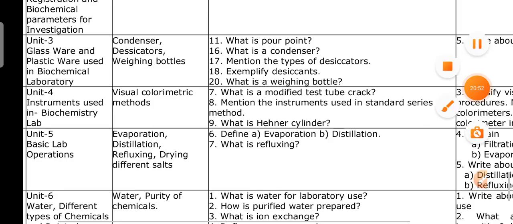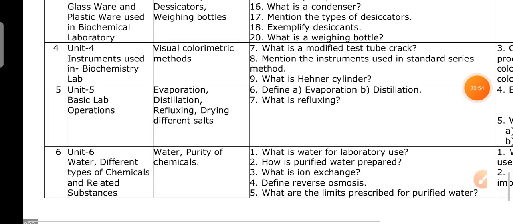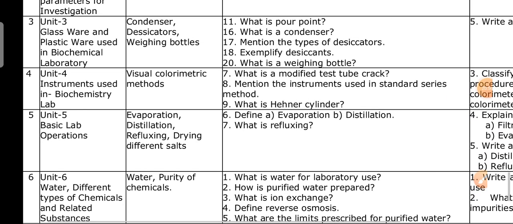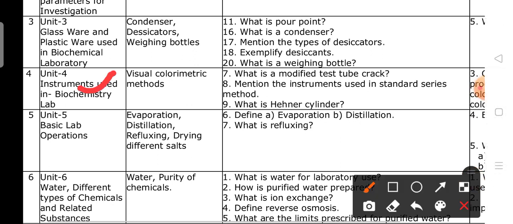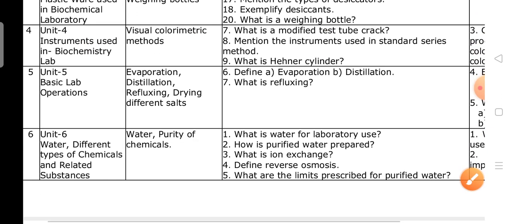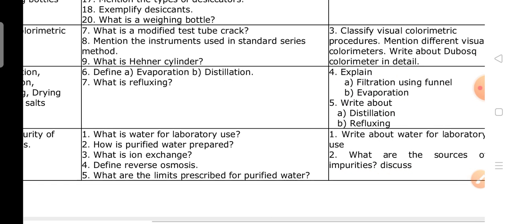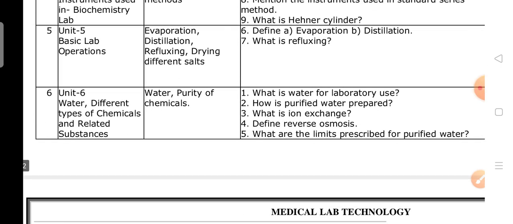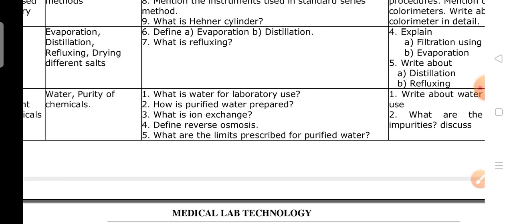Unit 4, instruments used in biochemistry. These are actually the columns. This is unit name, topics, 2 marks questions, 6 marks questions. This column. Unit 4, these topics are deleted. Unit name, topics, 2 marks questions and 6 marks questions. Next unit 6, topics, 2 marks questions and 6 marks questions deleted.